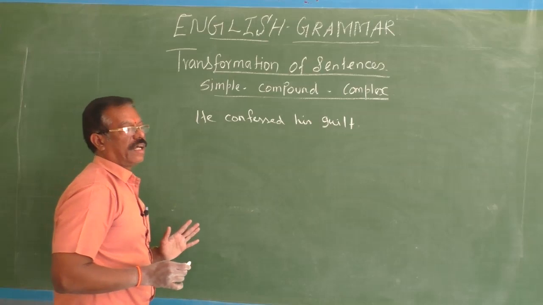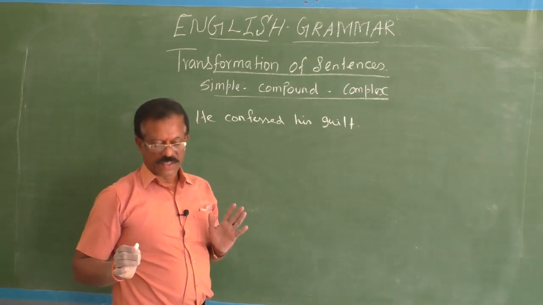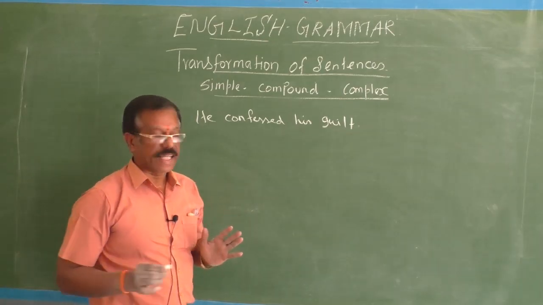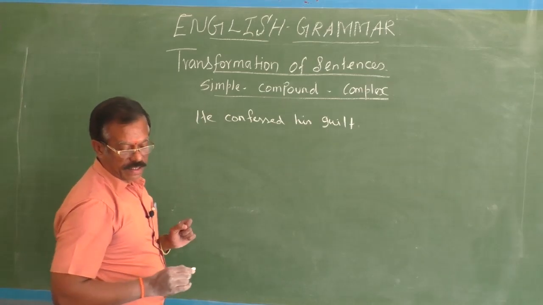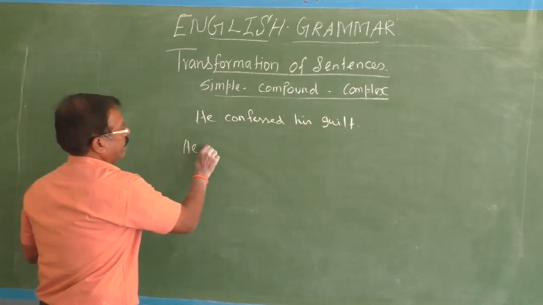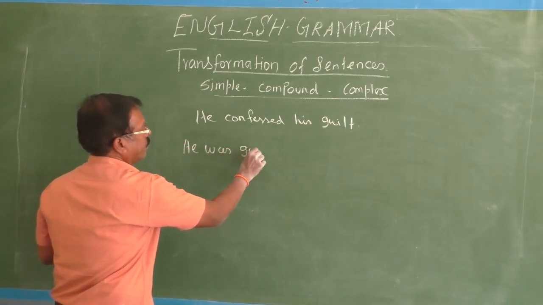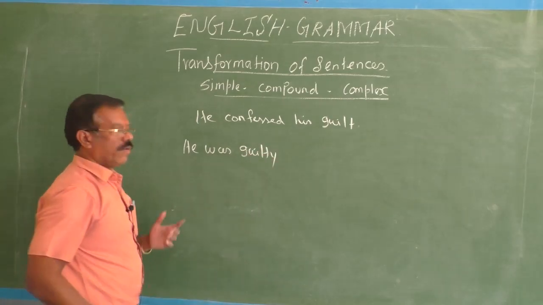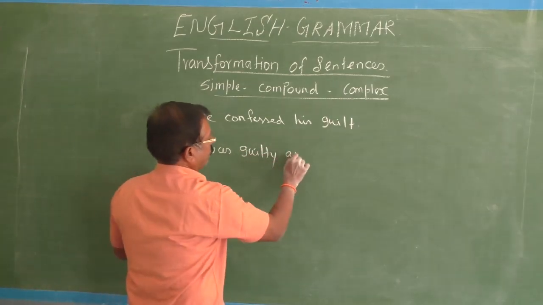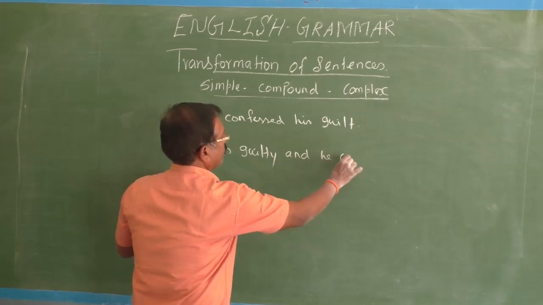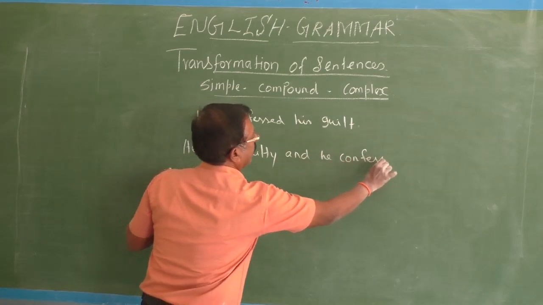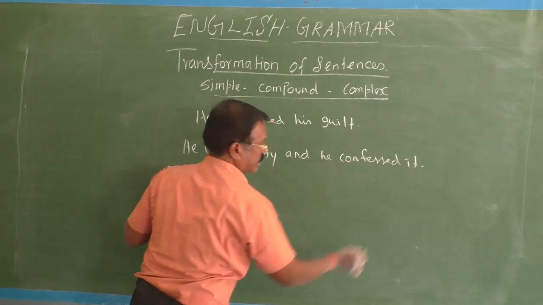His guilt is an object. He confessed he was guilty. First, the compound sentence: He was guilty and he confessed it.